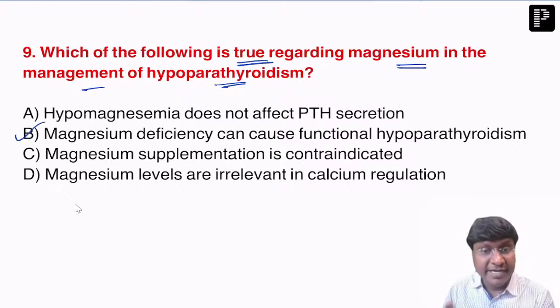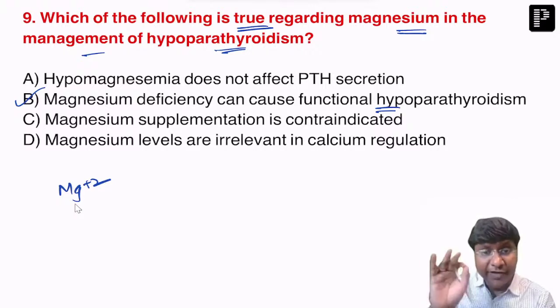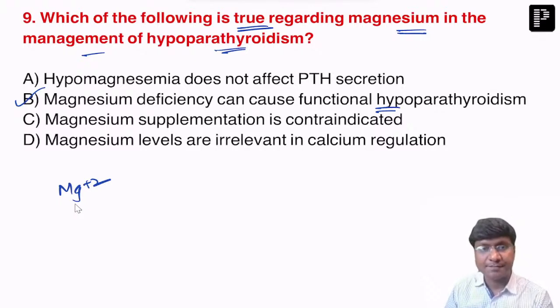Magnesium deficiency can cause functional hypoparathyroidism. That is why in patients with hypoparathyroidism you need to monitor the magnesium levels, and if there is hypomagnesemia, you need to correct it. Magnesium correction is essential before the calcium levels can normalize.